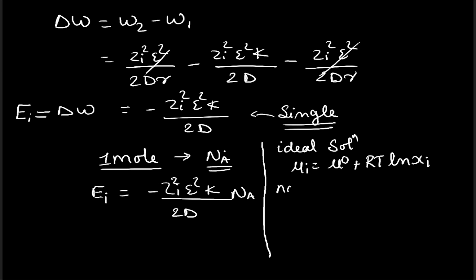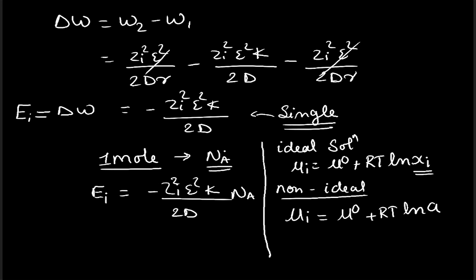Now for a non-ideal solution, xi represents the concentration. In case of a non-ideal solution, we use the term activity in place of the concentration, and hence the expression becomes mu I is equal to mu 0 plus RT ln AI, where AI is the activity of the solution.